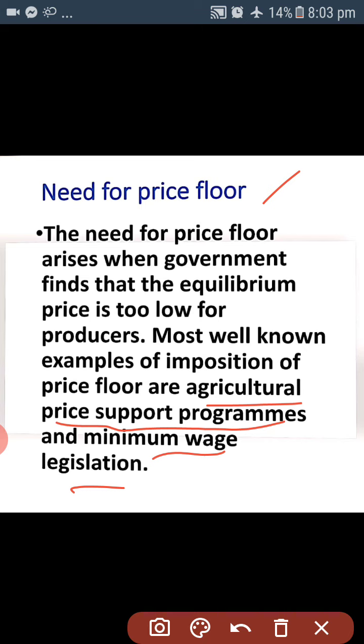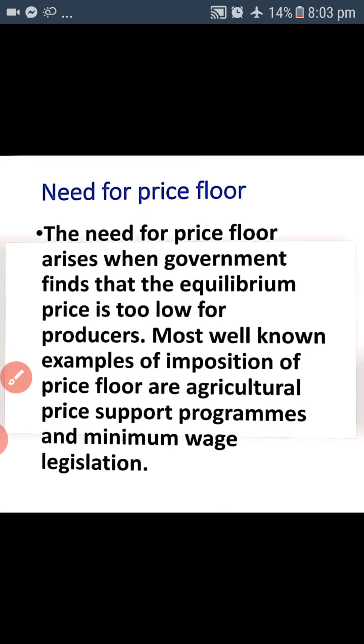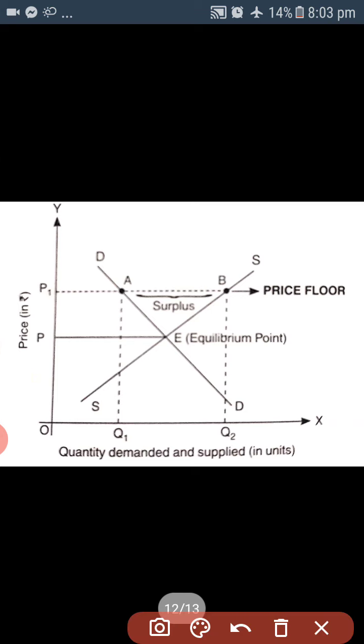So for services and for products, the price floor is fixed by the government. Now see, this is the equilibrium point, and the price floor is fixed above the equilibrium point. This is the price floor fixed by the government for the benefit of producers.